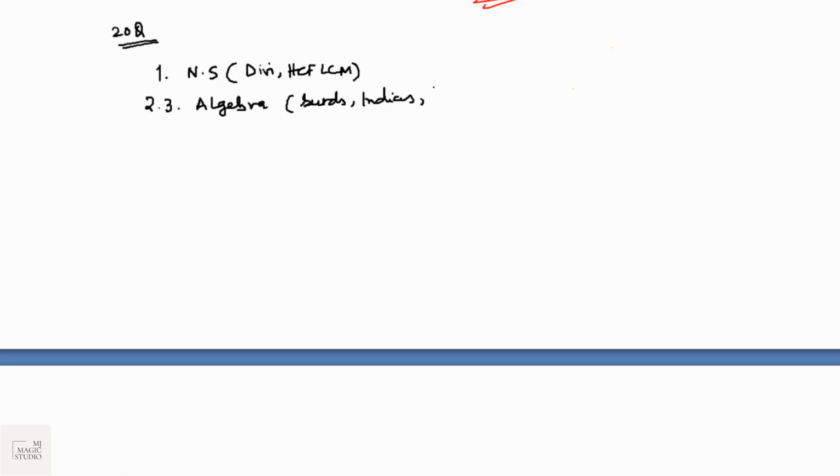Before moving into the next section, verbal ability, let's summarize this section of 20 questions and see what kind of buckets were there. One question from number system, where the possibility is to get a question from divisibility rule or HCF LCM. Then two questions from algebra, and that too surds and indices. Please also practice identities, that is square formula, cubic formula and all, especially the a plus b plus c whole square formula.